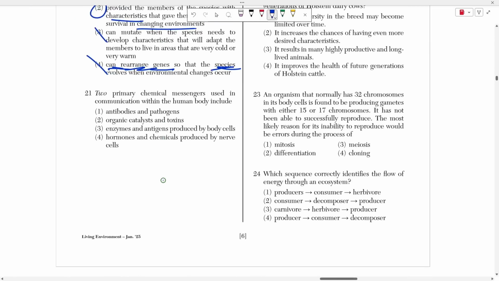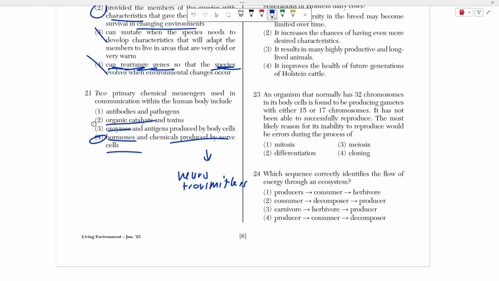Number 21 says 2 primary chemical messengers used in communication within the human body include hormones and chemicals produced by nerve cells. Chemicals produced by nerve cells are called neurotransmitters, and hormones are the best example of signaling molecules, right? Organic catalysts and enzymes are the same thing. They catalyze reactions, they make them go quicker, they don't communicate, right?